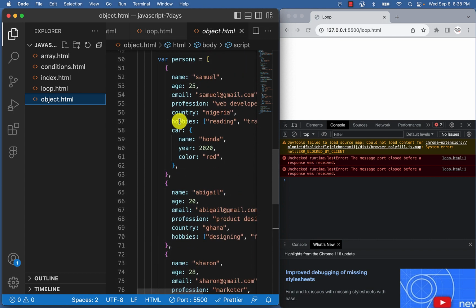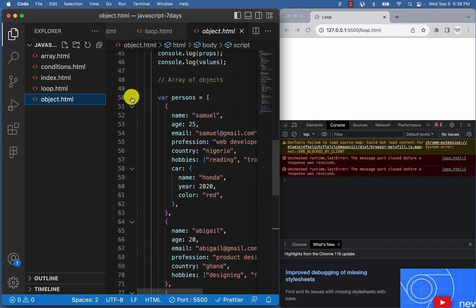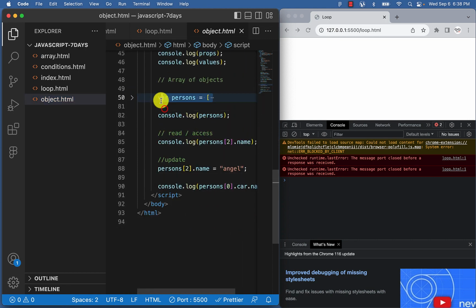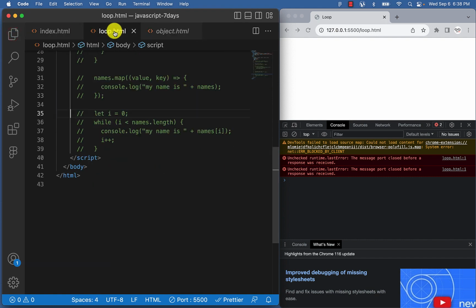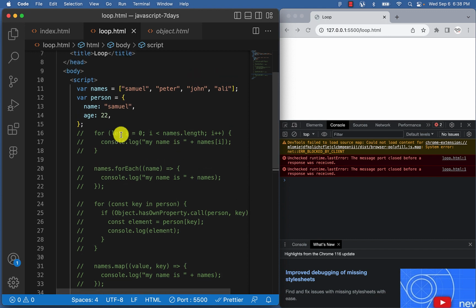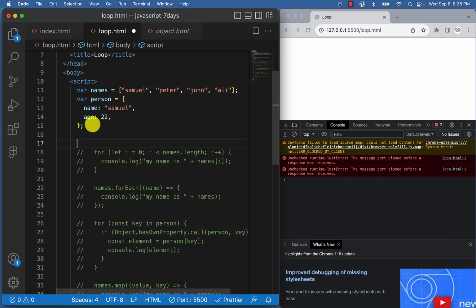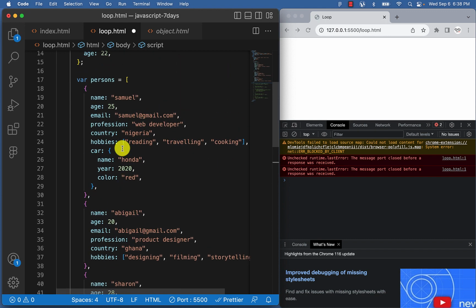I want to look for an object that we've created before. So an object of persons. Let me just copy this one here, object of persons. Come over here to my loop and technically just paste it here. So we have this now. Remember, we created this in the previous lesson.